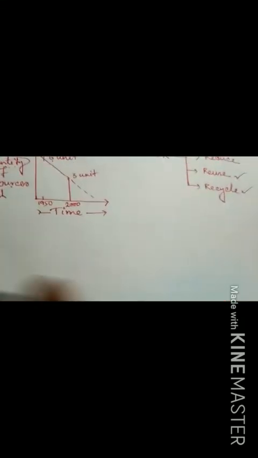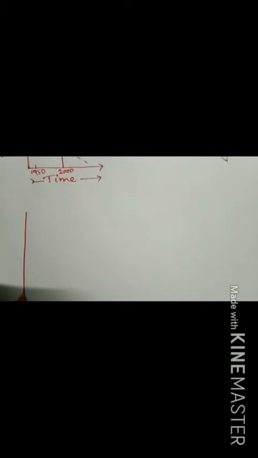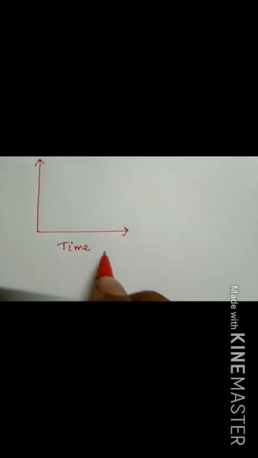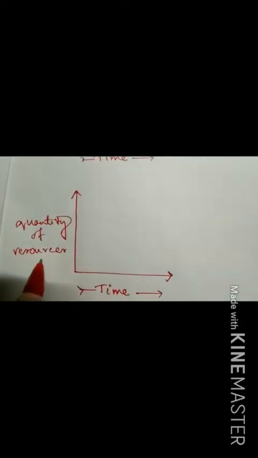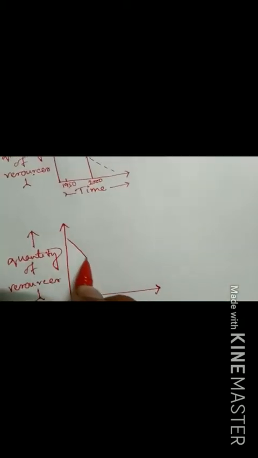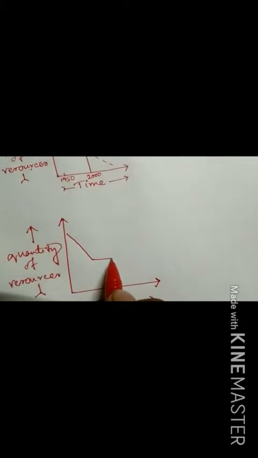Now see this line graph again, particularly from this perspective. Same thing, x-axis denotes time, y-axis denotes quantity of resources. Now the line graph looks in such a way.